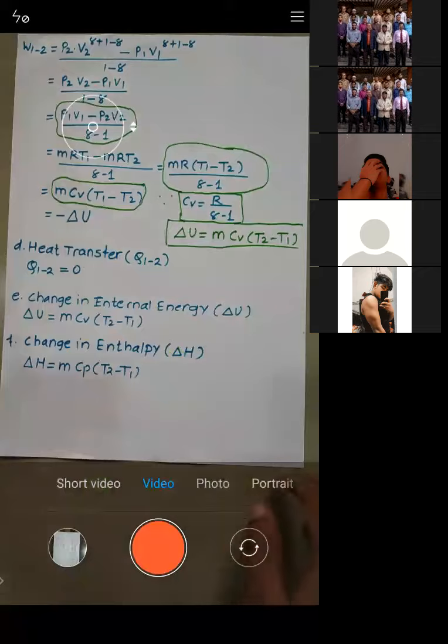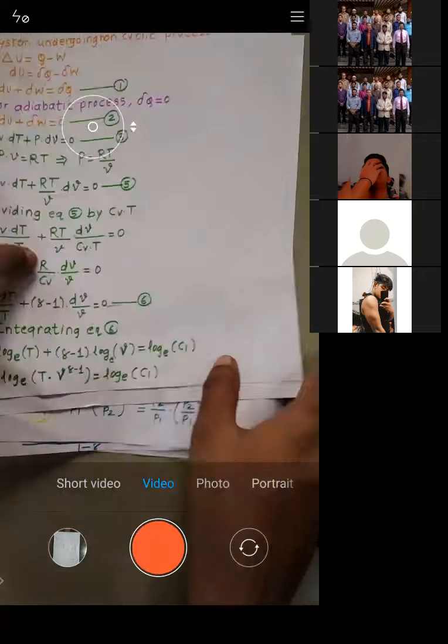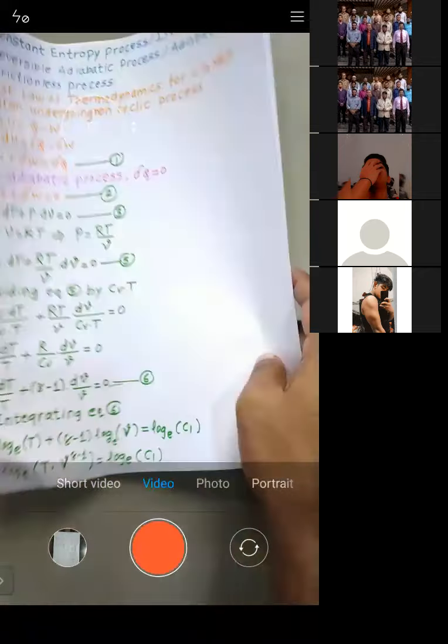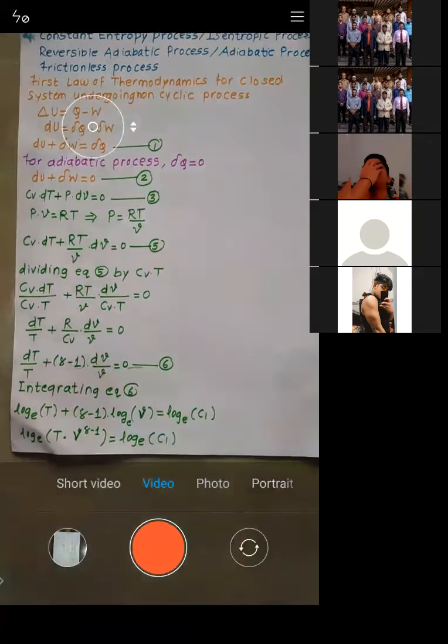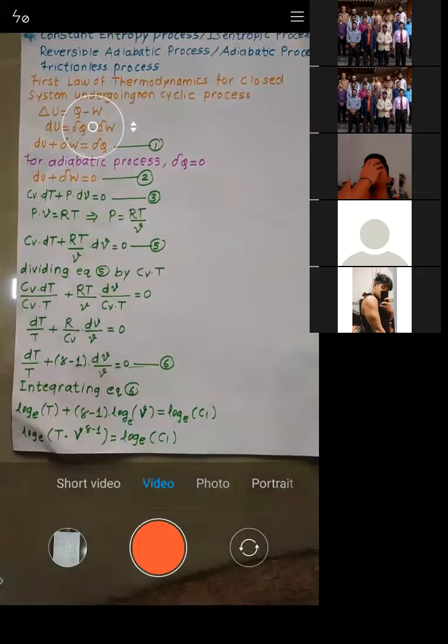Have you understood this one? Let me know. Is it okay? Have you understood these processes? Yes, sir. Is there any doubt or difficulty? Let me know. If not, we will conclude today's session, and in the next session, we will take the polytropic process.